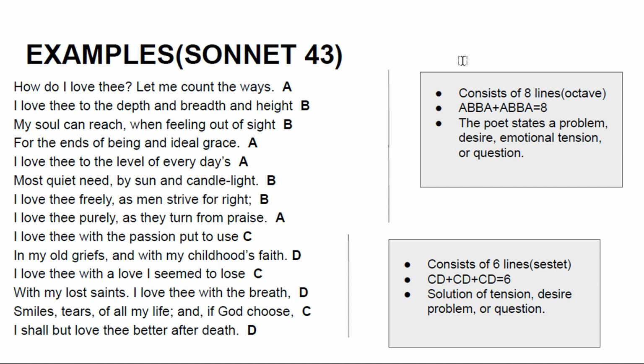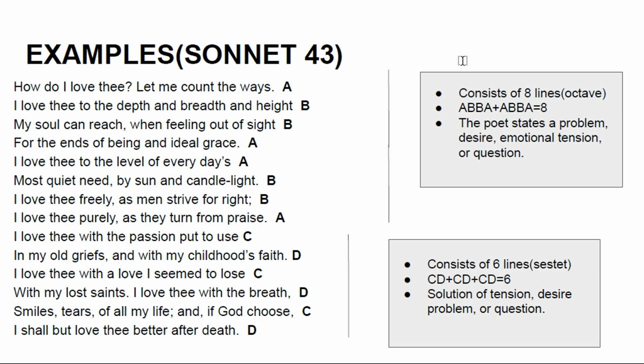I love thee to the depth and breadth and height. The first is ways, which is A, and the second is height, which is B. The third is sight, which is B, and the fourth one is grace, which rhymes with ways, so it is ABBA. You can interpret the rest easily.